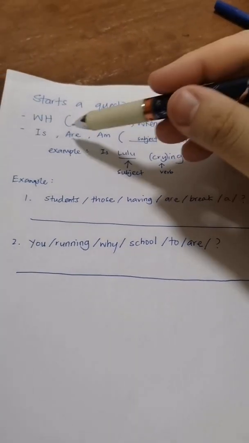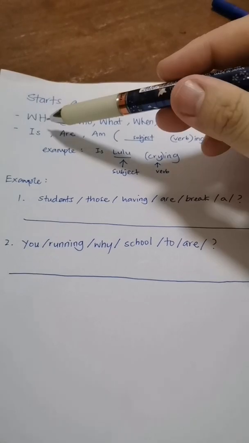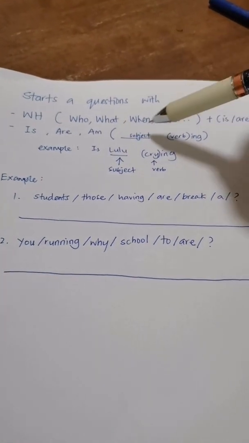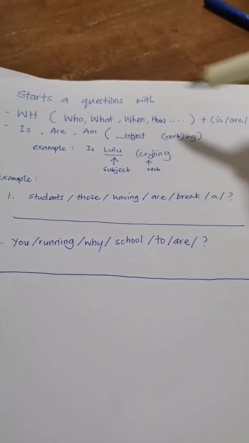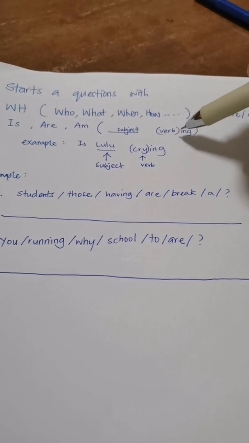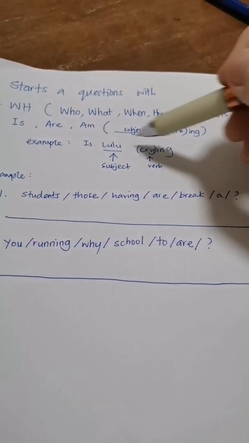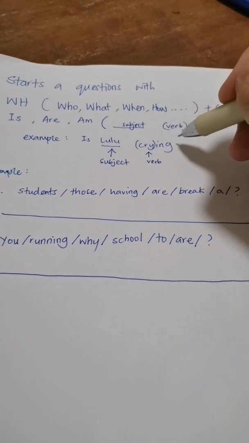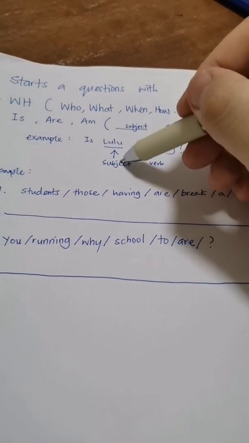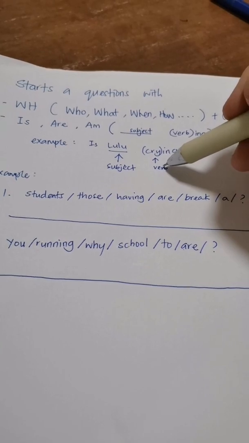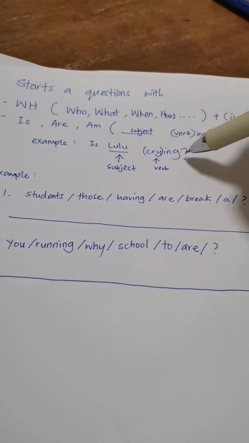And if we use is or am, we have to follow with the subject and present continuous, which is verb plus ing. Example, is Lulu crying? So Lulu is the subject and crying is the verb plus ing.